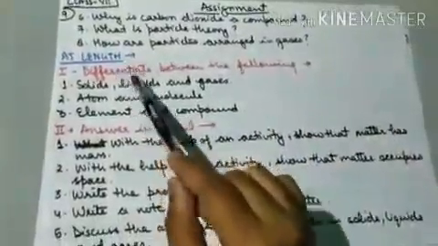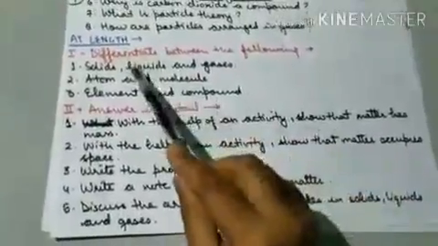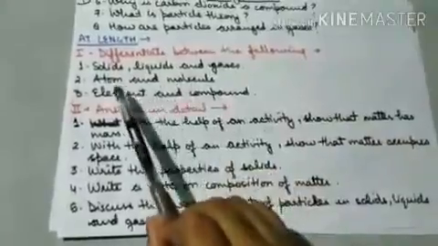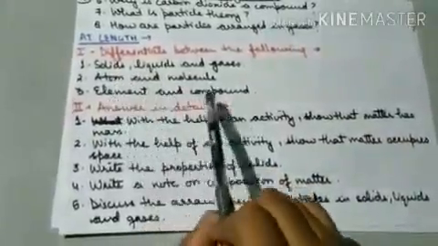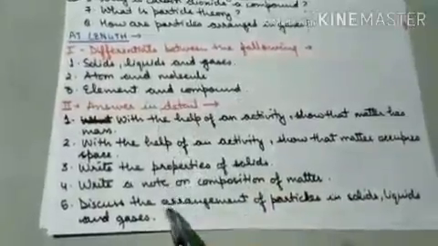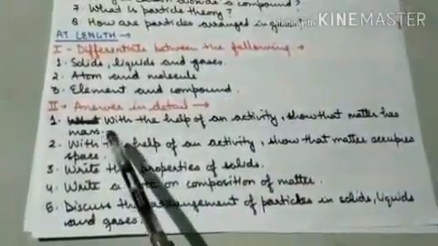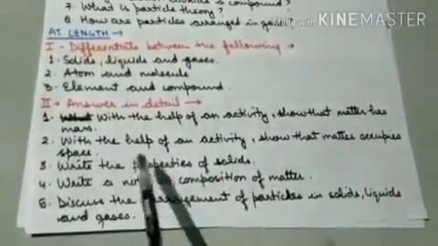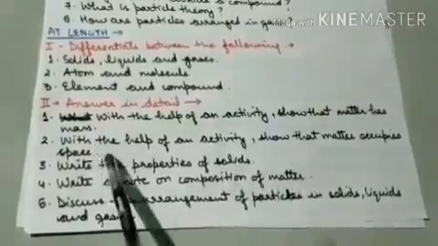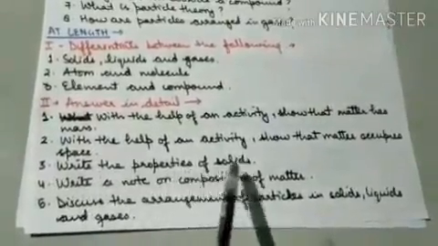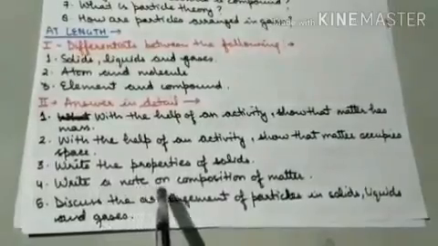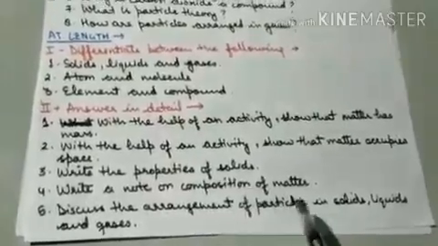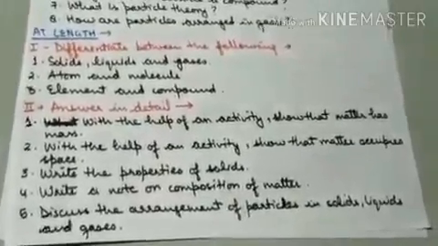Now at length, these are the long answers. The first is differentiate between the following: solid, liquid and gases, then atom and molecule, and then element and compound. Now these are answered in detail. First is with the help of an activity show that matter has mass. Second is with the help of an activity show that matter occupies space. Third is write the properties of solids. Fourth is write a note on composition of matter. Fifth, discuss the arrangement of particles in solid, liquid and gases.